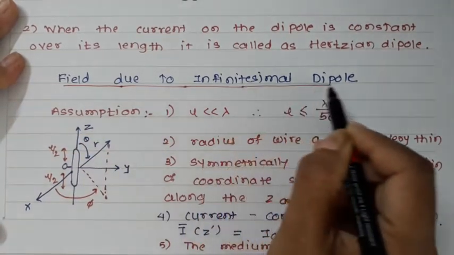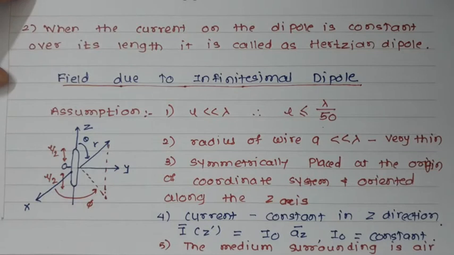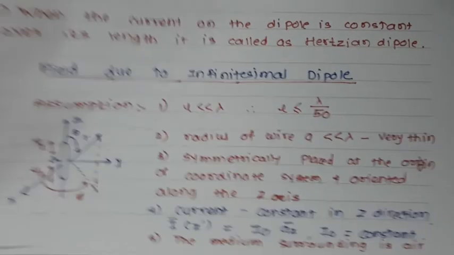While seeing these fields, we'll follow the steps which we have seen in the previous session. The first step is to find the magnetic vector potential A. So we'll start with the magnetic vector potential, that is nothing but the A bar. I'll say this is step 1.